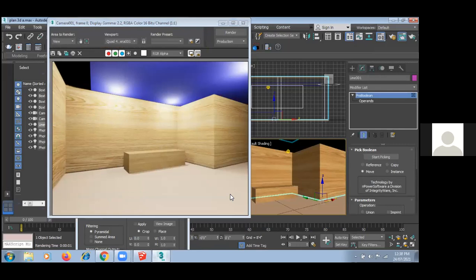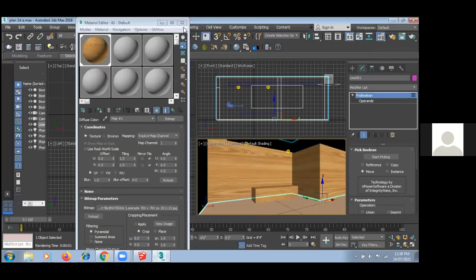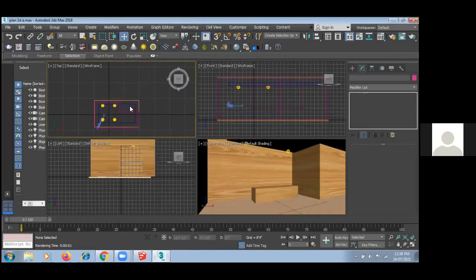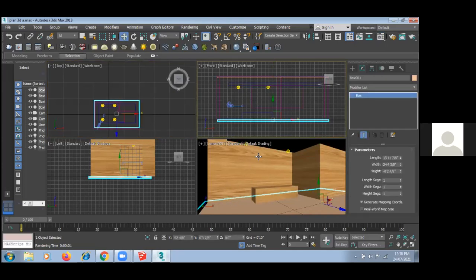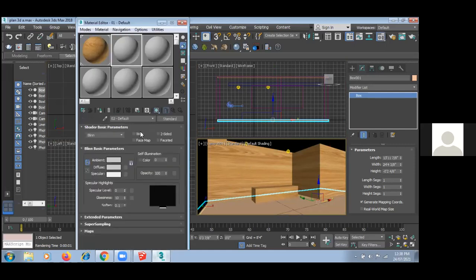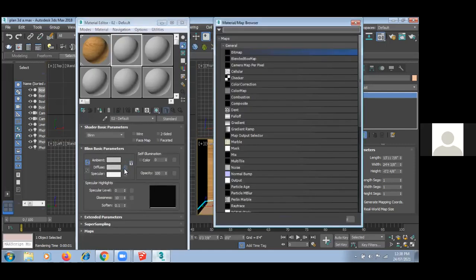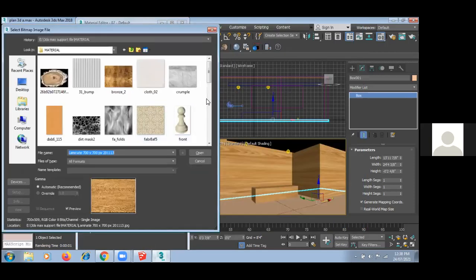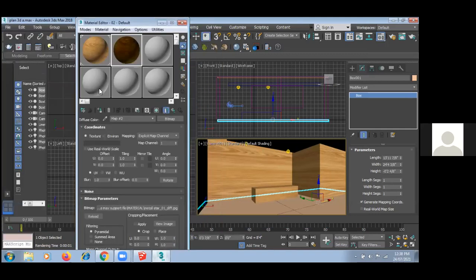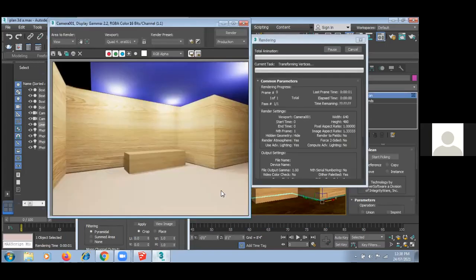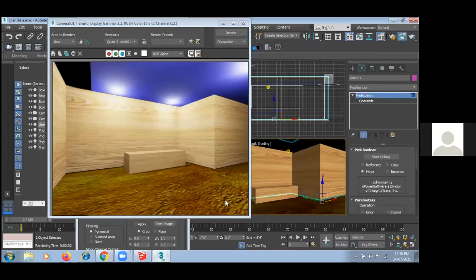You can apply your material wherever you want. Okay. So now got it, guys? How to change the material, how to place the material. Suppose this is my flooring, and if I want to give material to my flooring, again M for material. Here from diffuse bitmap, I can select my material from here. Now again render, and you can see.